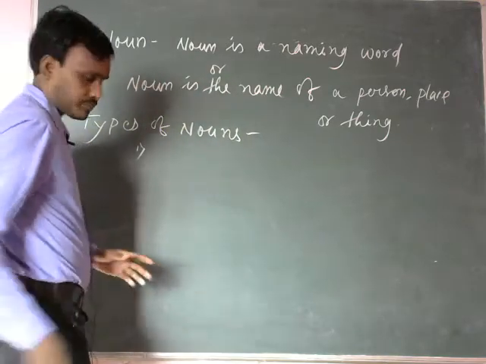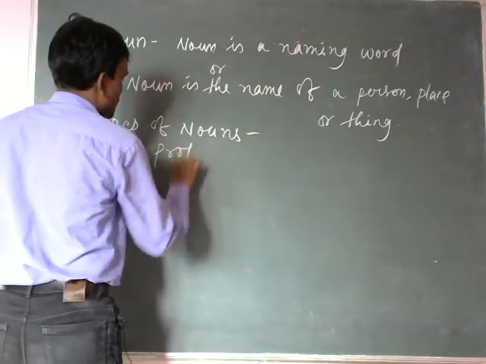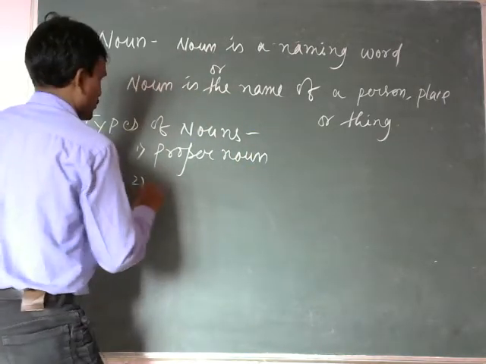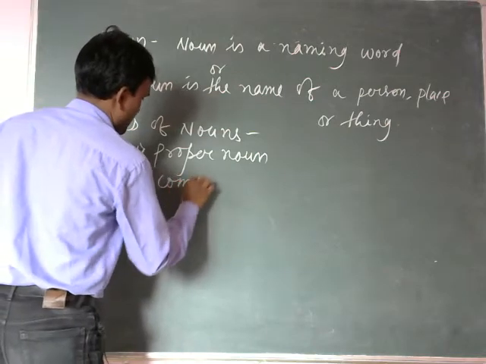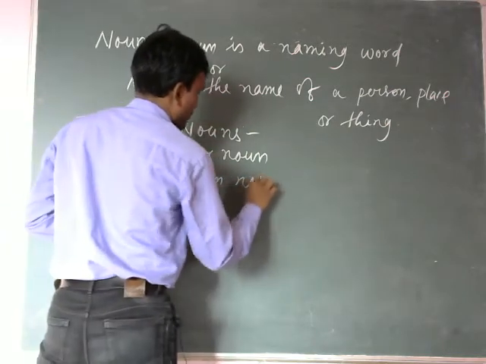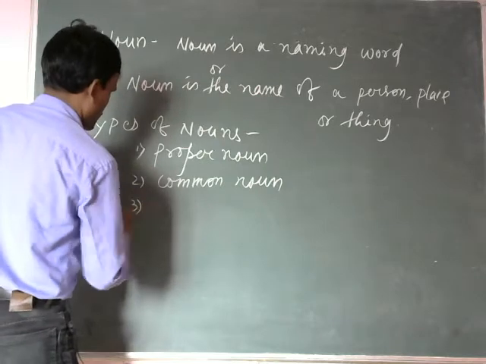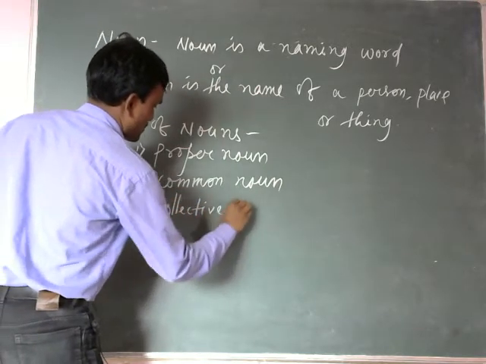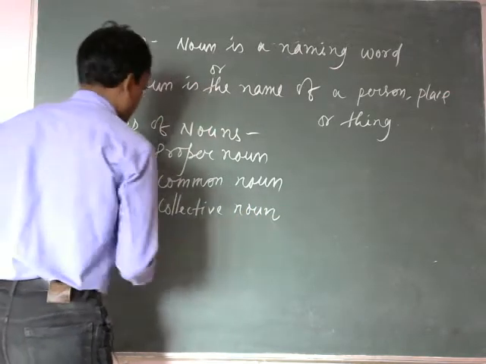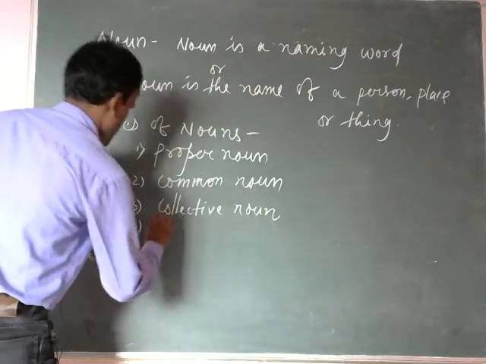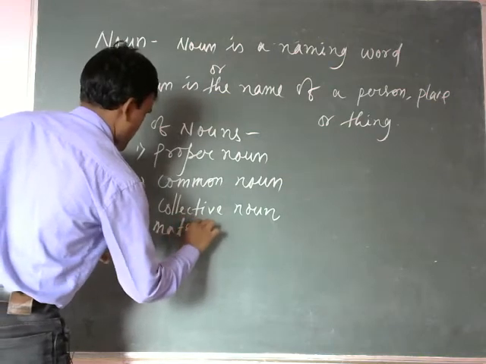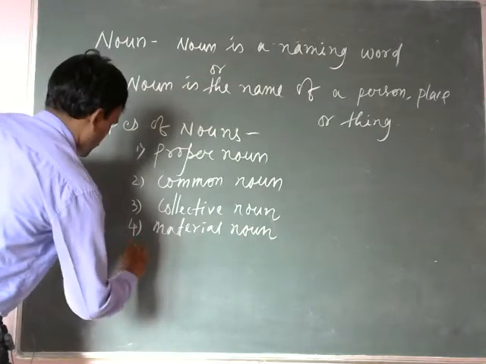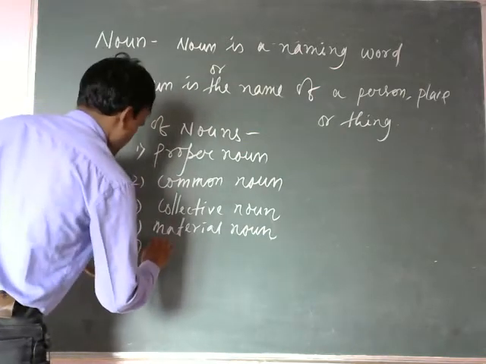Number 1, proper noun. 2, common noun. 3, collective noun. 4, material noun, and last of all abstract noun.